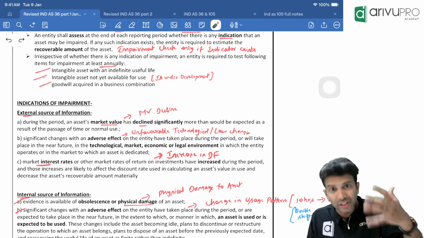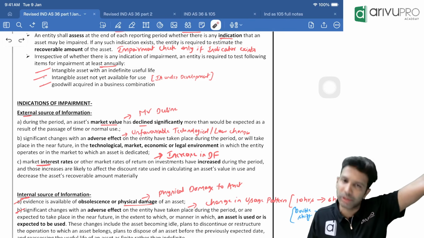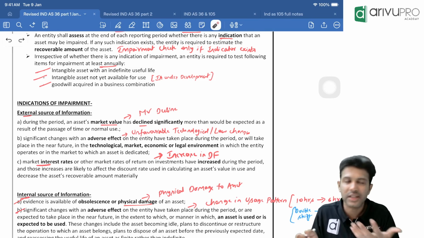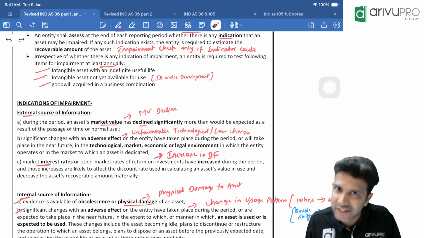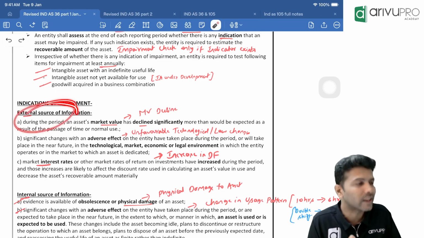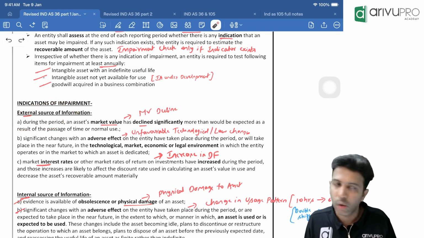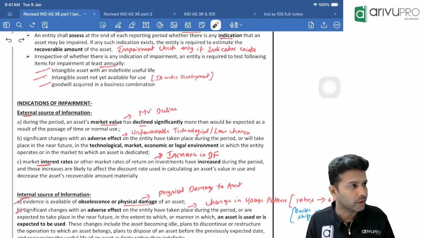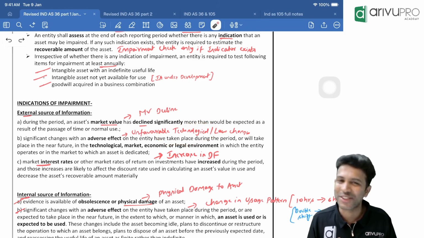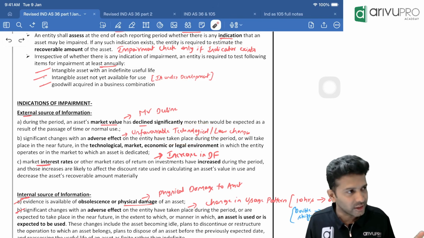We cannot use it to the extent as we were using before, correct? So if you are not getting the same benefit from that asset as before, that is also an impairment indicator. Okay, got it? Basically, a sad scenario, not a happy face scenario, a sad face scenario. Okay, clear? Can I move on to the next?